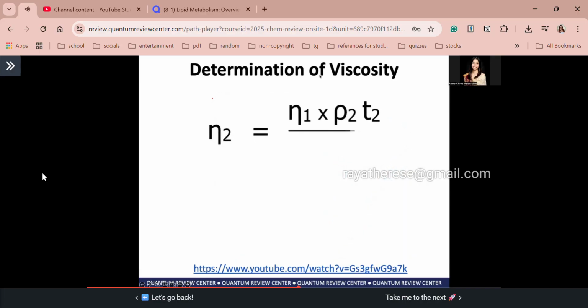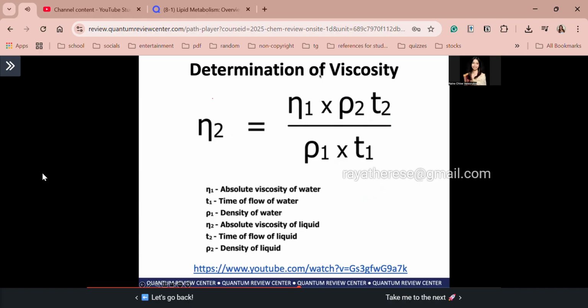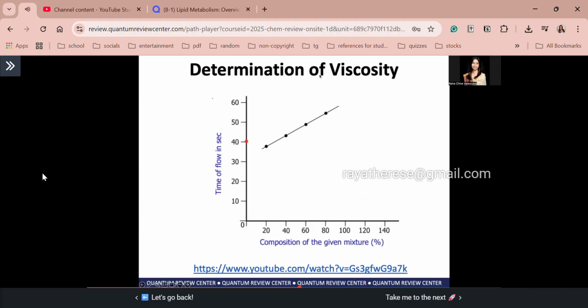Thus, the absolute viscosity of a given liquid can be found out using the formulae. Similarly, the unknown composition of a given mixture can also be found by plotting a graph of time of flow in seconds versus composition of the given mixture.